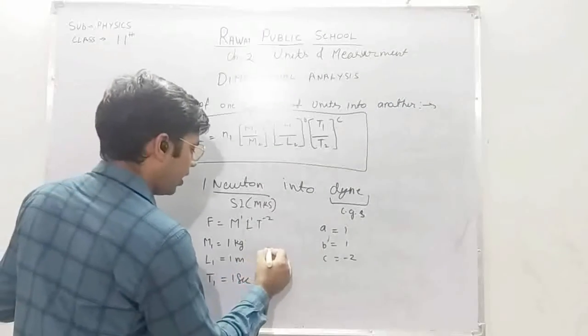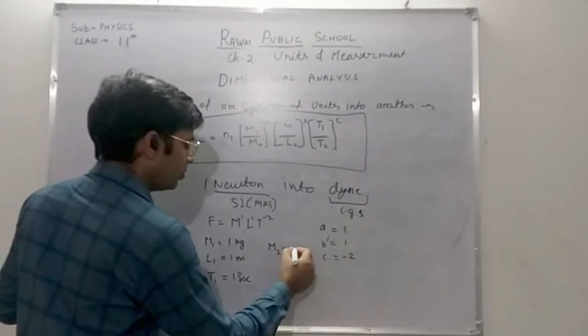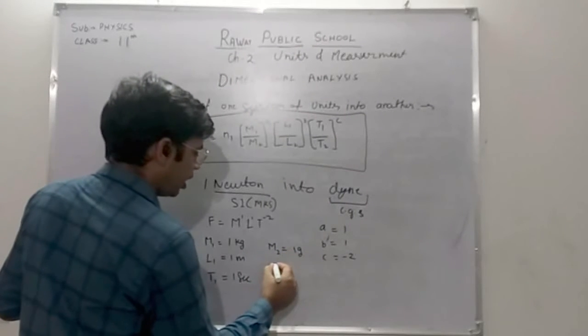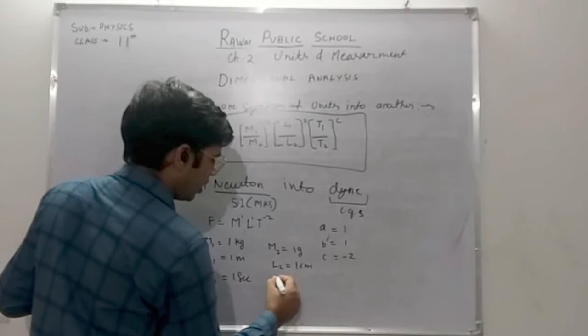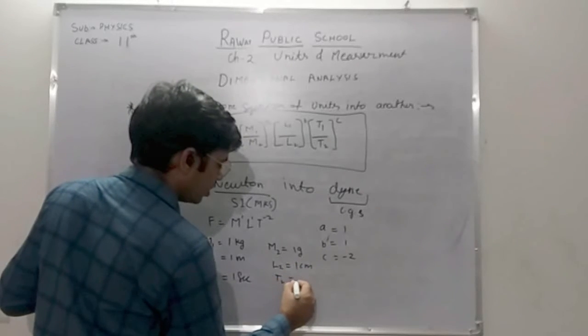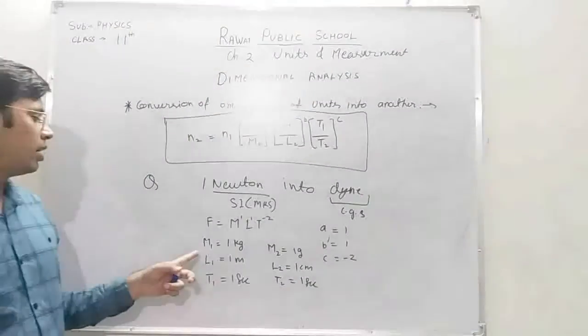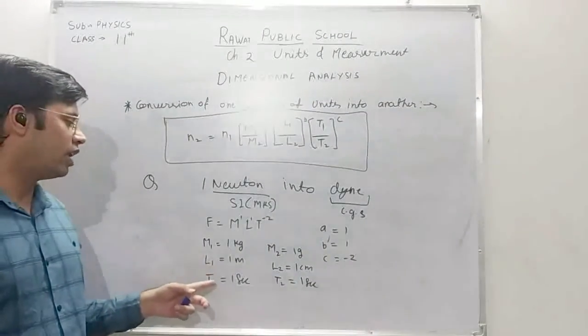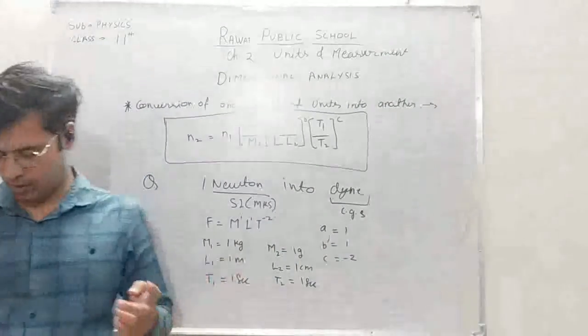And M2 is 1 gram, L2 is 1 centimeter, and T2 is 1 second. These are the M1, L1, T1 values and M2, L2, T2 values in their respective unit systems.